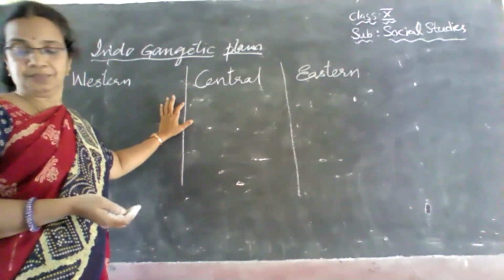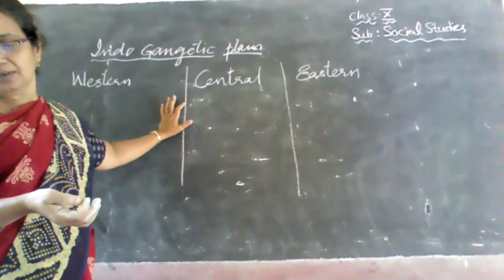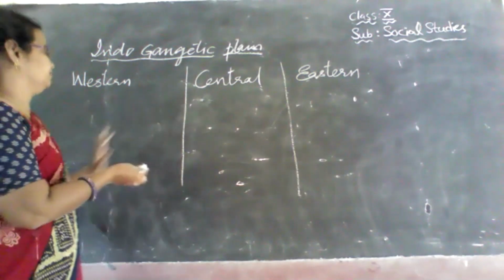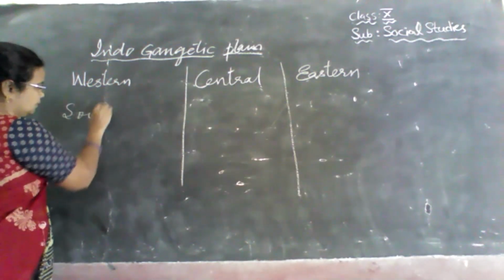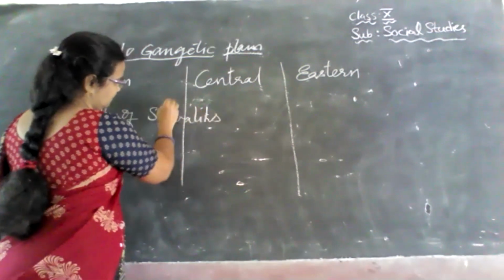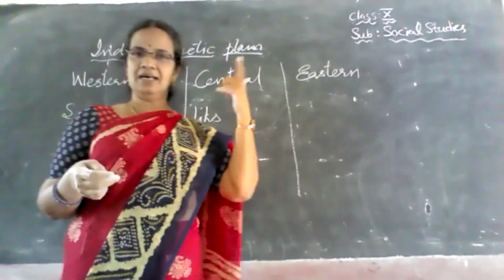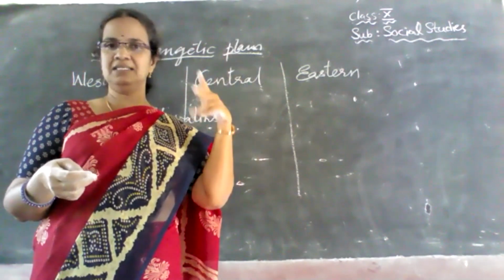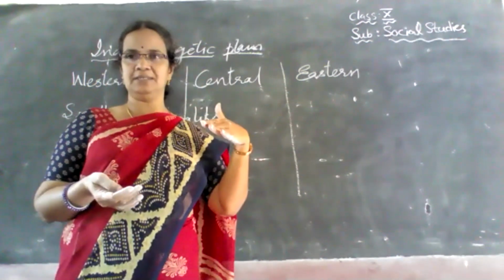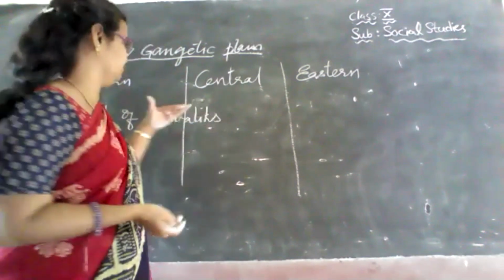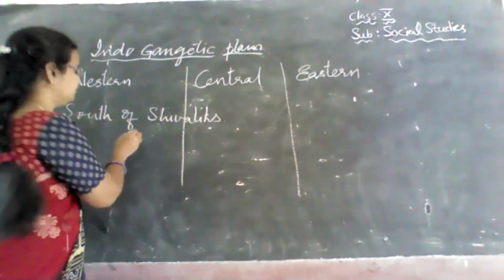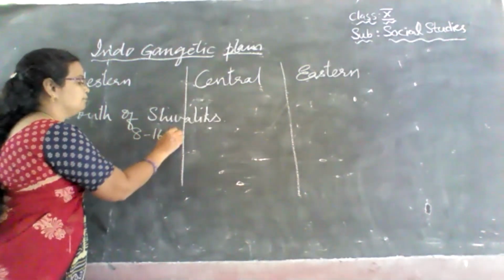And if we observe the Gangetic plain, after the Shivaliks, to the south of Shivaliks, we have a narrow belt of 8 to 16 kilometers. What is Shivaliks? Yes, children? Just once again go back: the greater Himalayas, the lesser Himalayas, and the Shivaliks. So Shivaliks, we can say, is the foothills of the Himalayas. Now to the south of Shivaliks, parallel to Shivaliks, with a width of 8 to 16 kilometers, we find Bhabar.